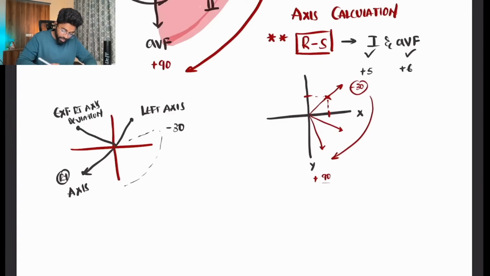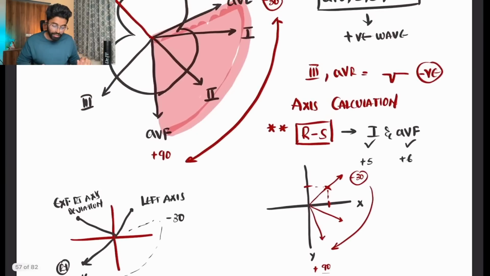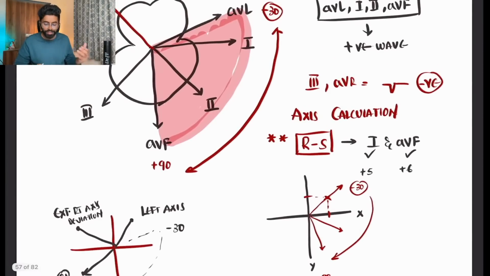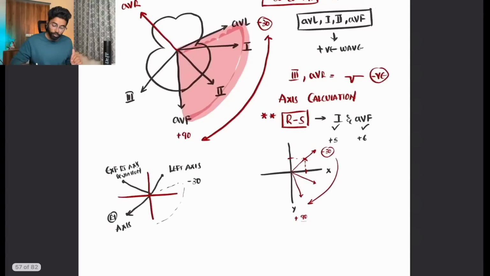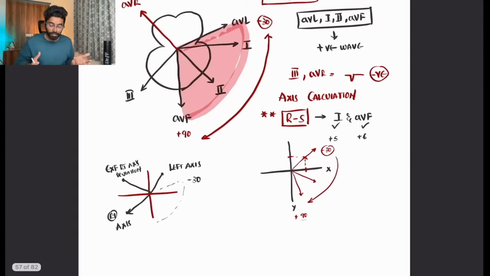So just with these axis deviations, we can clearly say what the use of this axis is. I told you what is normal axis, why it is called normal axis, and how you can calculate it. Then I told you what is left axis, right axis, and extreme right axis. But what is the use of this axis? With the help of axis, we can know the direction of the current that is moving in the heart.